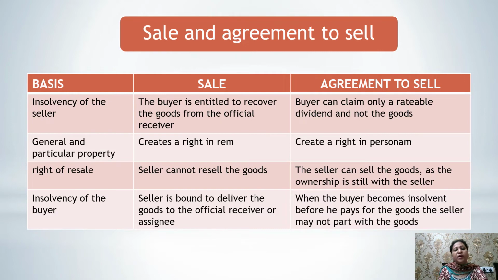And in case of agreement to sell, when the buyer becomes insolvent before he pays for the goods, the seller may not part with the goods, meaning the seller would not lose the lien on the goods and the goods would remain in the custody of the seller.